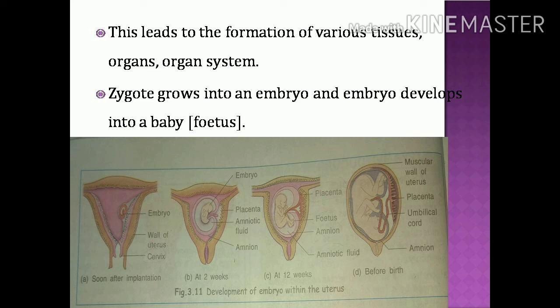By the end of 5 weeks of pregnancy, the embryo is at quite an advanced stage. After 5 weeks, we can see a slightly human-like appearance in the uterus region. During this period, the heart and the circulatory system are formed, because the fetus requires oxygen as well as nutrients. After 2 months, the limbs are formed. First the heart and circulatory system form.